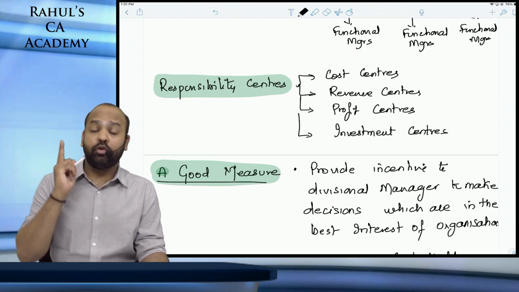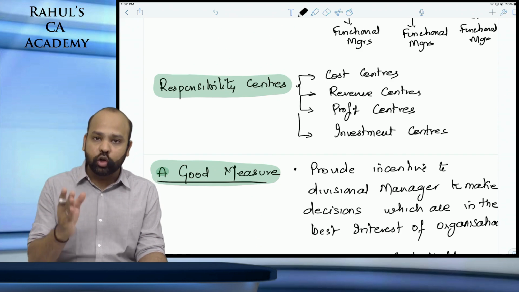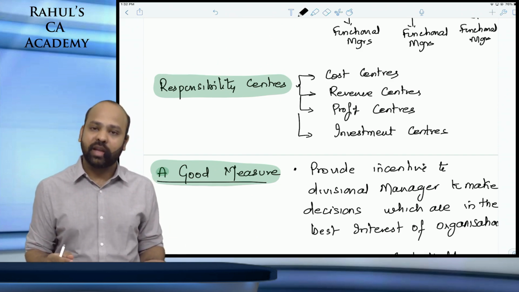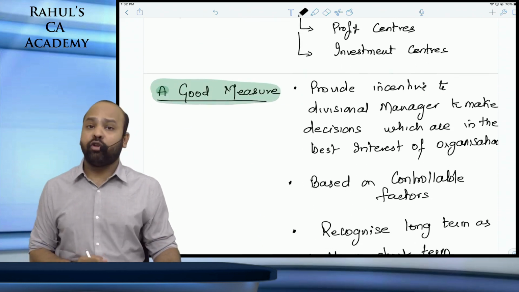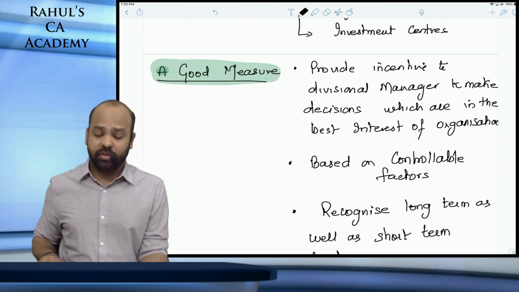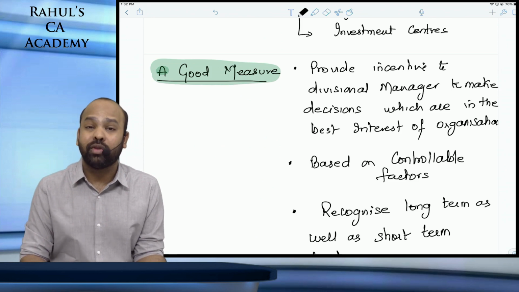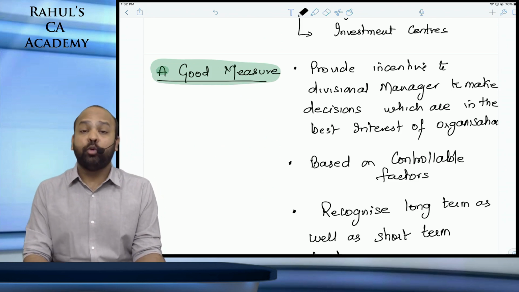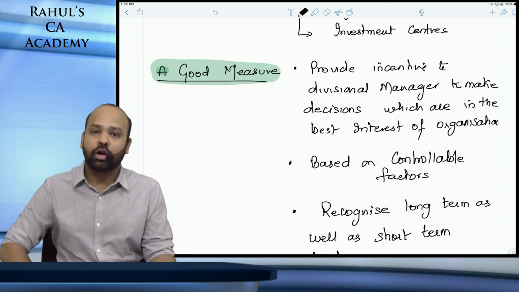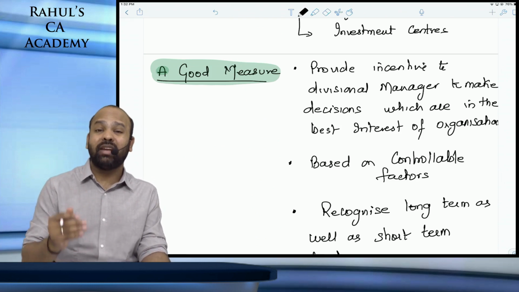So yes, before we talk about different performance evaluation measures, you should know what is a responsibility center, how an organization can be segregated. Talking about performance evaluation measures, guys, a good measure as such, guys, should ensure that the divisional manager will take decisions from the viewpoint of the entire organization, not put his own goals prior to the goals of the entire organization, which we call goal congruence, guys. You will have to ensure that they're working for the team first.